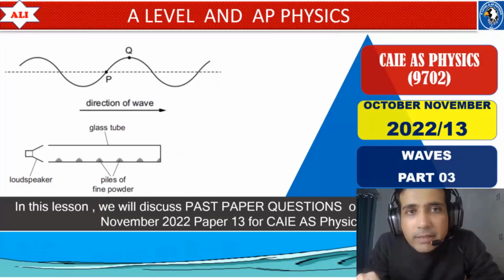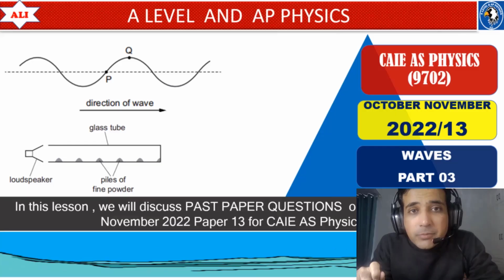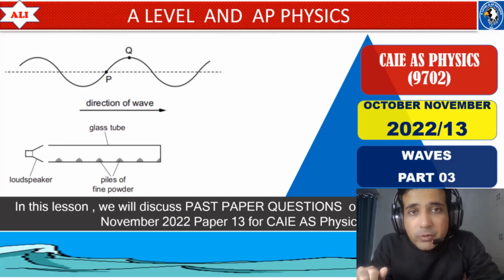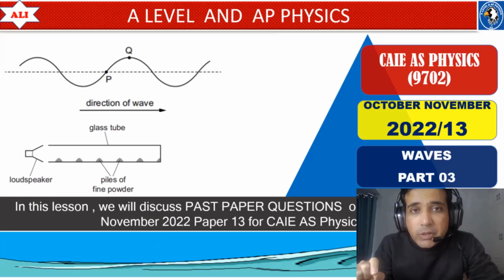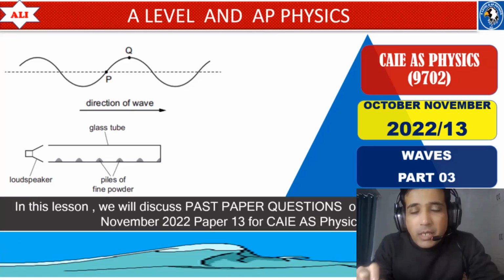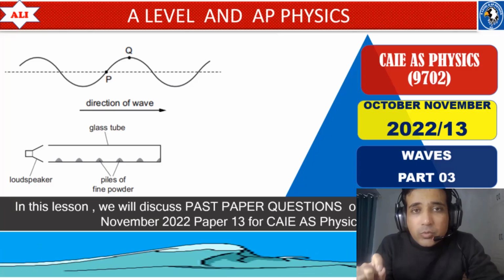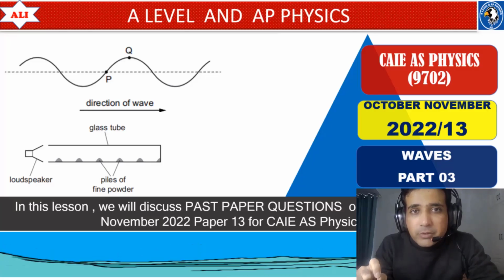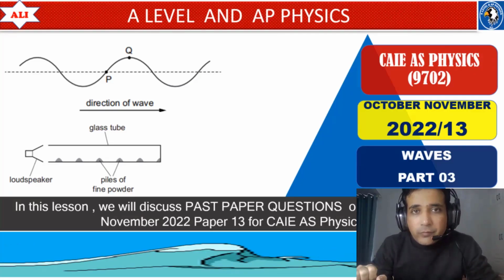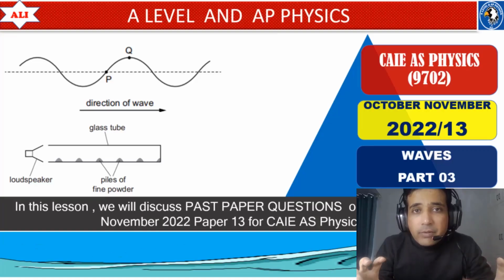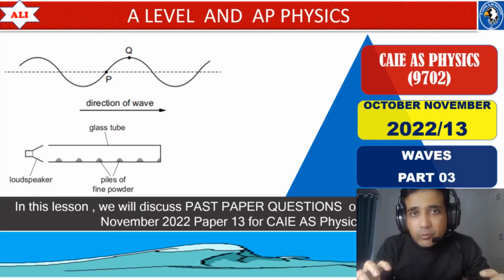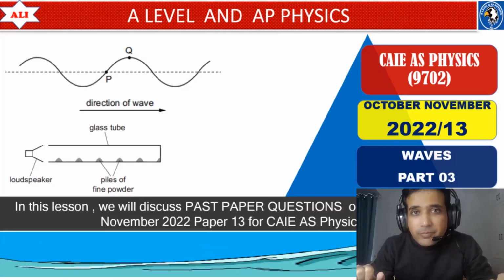Welcome to A-Level and AP Physics. In today's lesson, we will discuss past paper questions on waves from October-November 2022 paper 1. In the last two videos, part 01 and part 02, we discussed all 20 questions. If you need the solutions to those questions, you can go to the channel and check October-November 2022 paper 1, part 01 and part 02. Today we will discuss all the questions on waves from this paper, and I will explain them in detail so you can improve your conceptual understanding. Let's study together. Let's improve together.